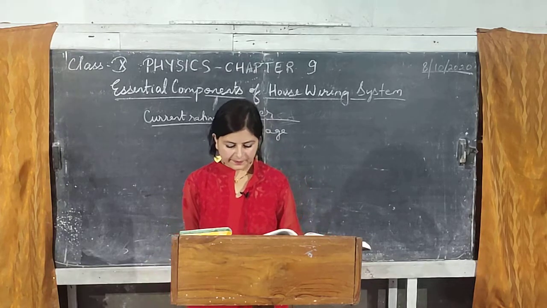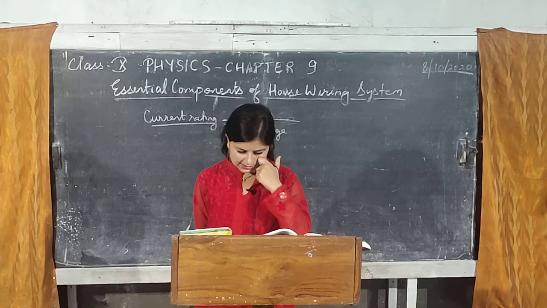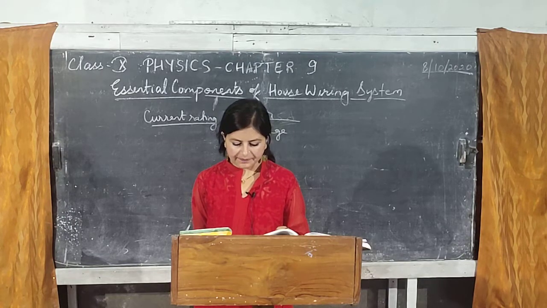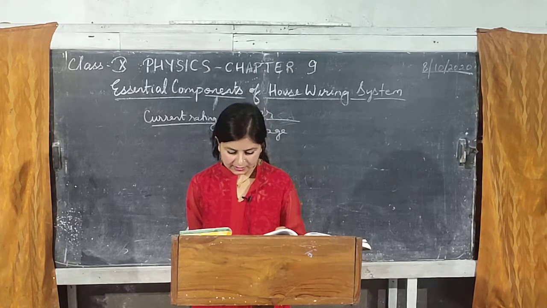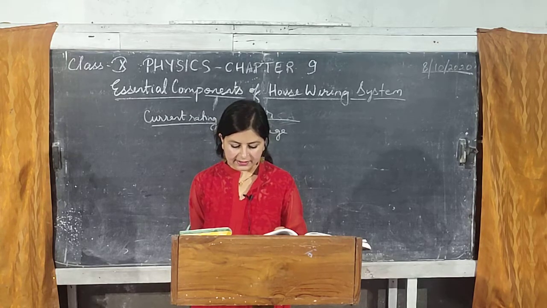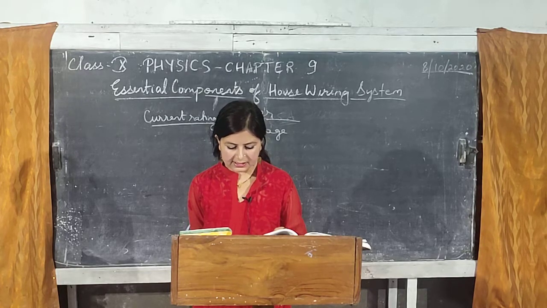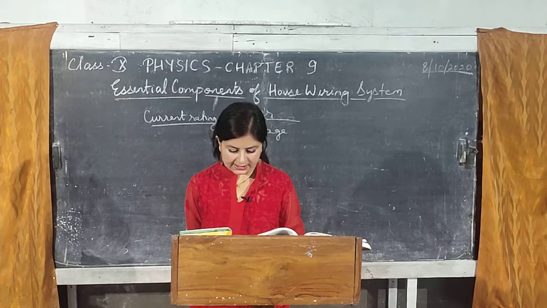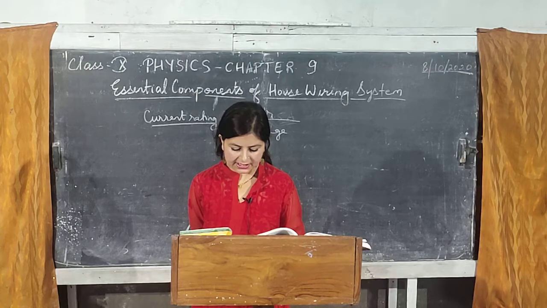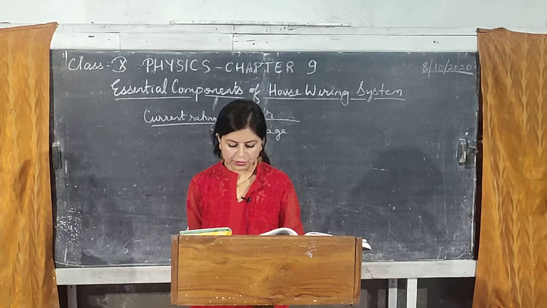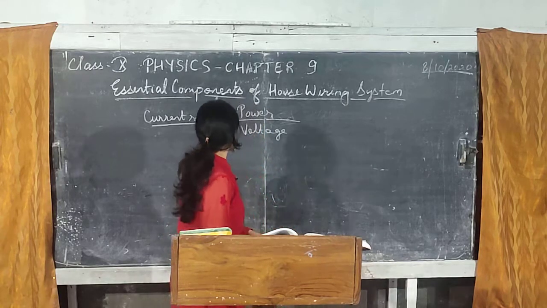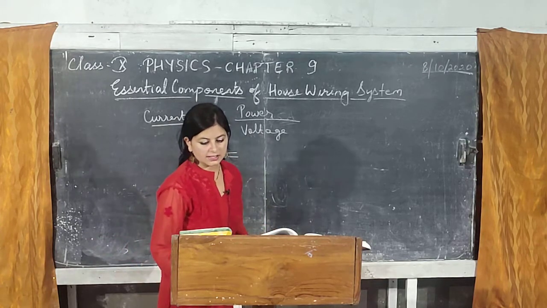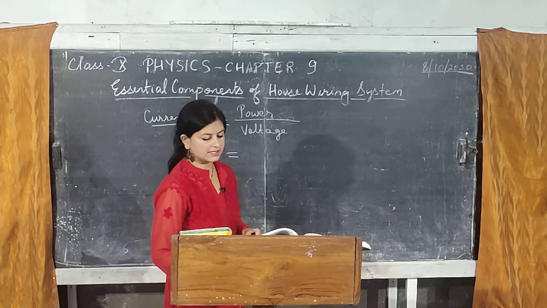Suppose you have in a circuit a television set and an electric bulb. The power rating is 60 for the electric bulb, and for the television set, the power rating is 120, at 220 volt. Now for these two, how are you going to find the current rating for this particular circuit which contains an electric bulb and television set?